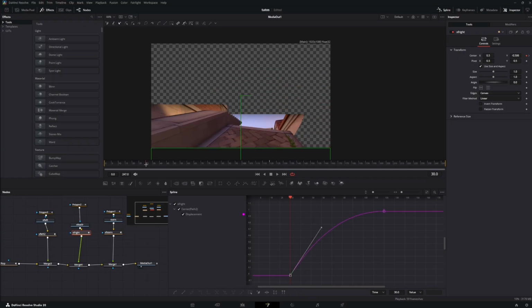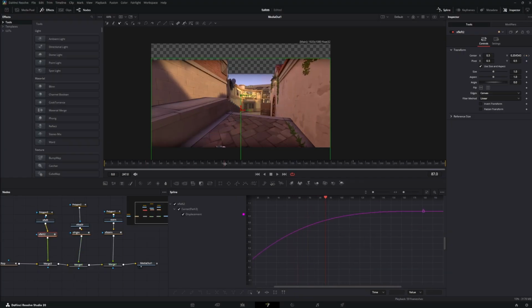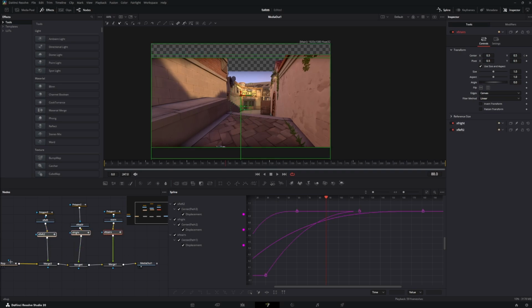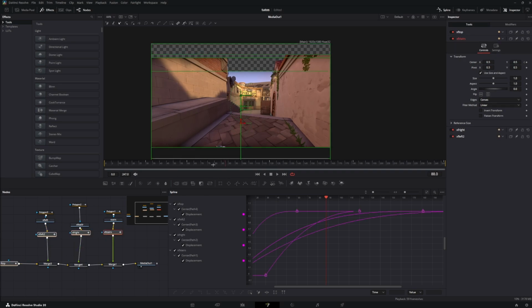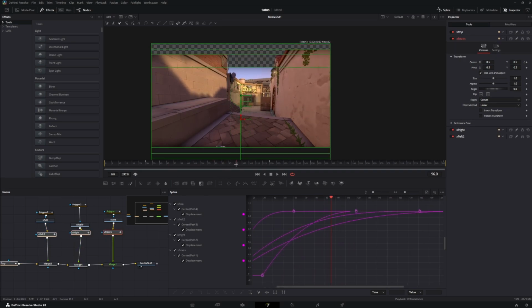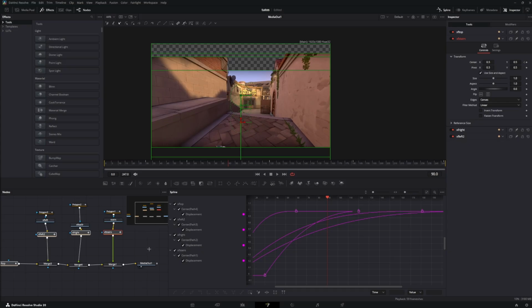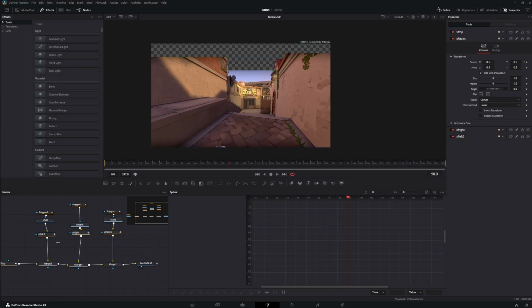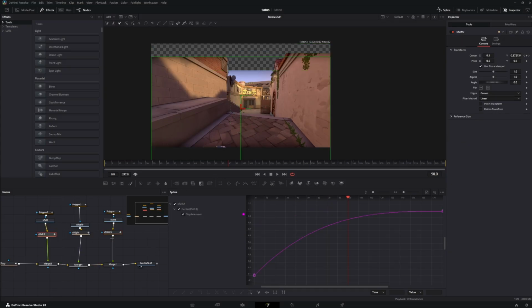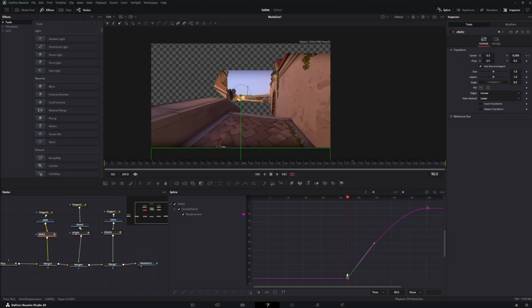Then we will select the XF left and go to, if you don't know where your keyframes are, select everything and make sure you make it between the start and the end frame of the first one or the second one. Go to this and adjust the left one to the middle of the keyframes.